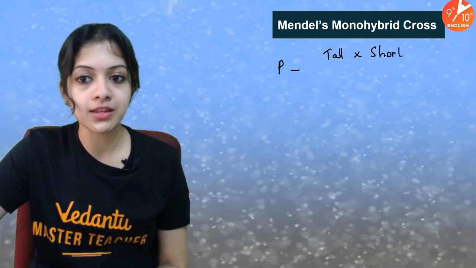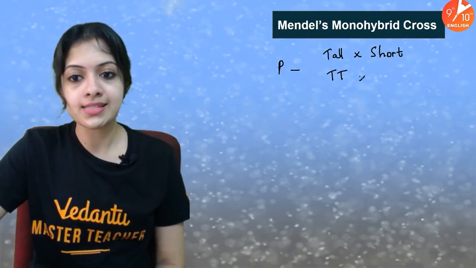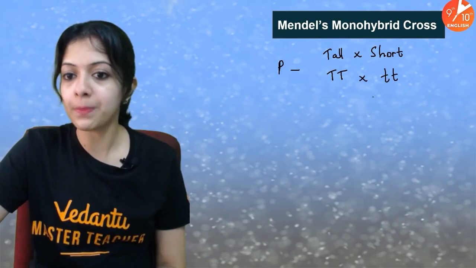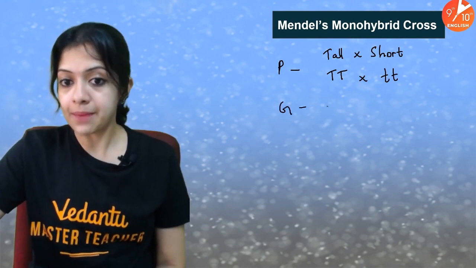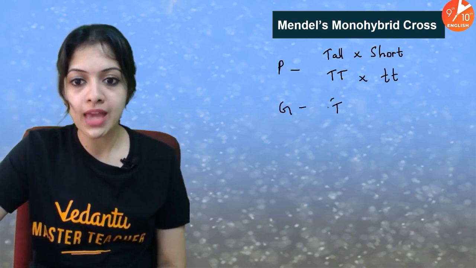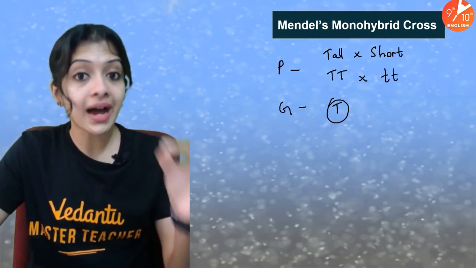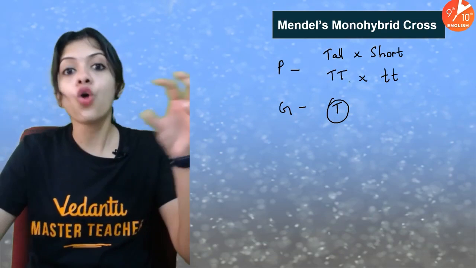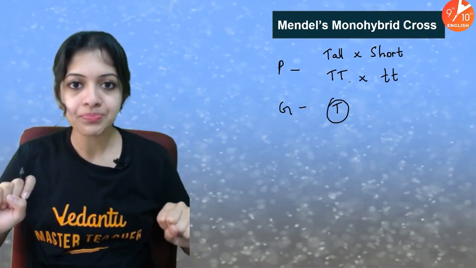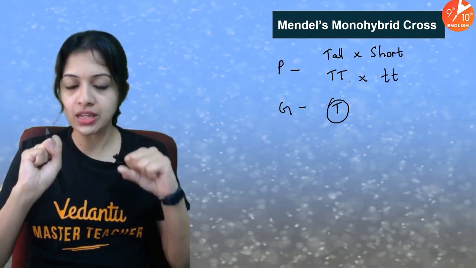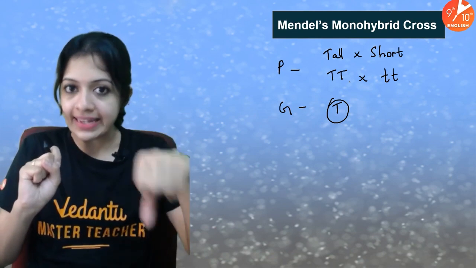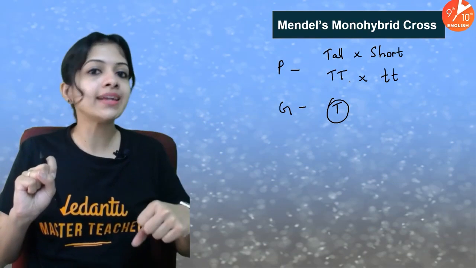Okay, so the parent generation, we said, one tall parent and one short parent. Genotypically, because they are purebreds, they are homozygous, capital T capital T, and the short one would be small t small t. The tall parent would produce gametes of only one type, capital T, because during gamete formation, meiosis as we call it, the homologous chromosomes separate and only one copy of a gene, which means only one allele of a gene, enters into one individual gamete.